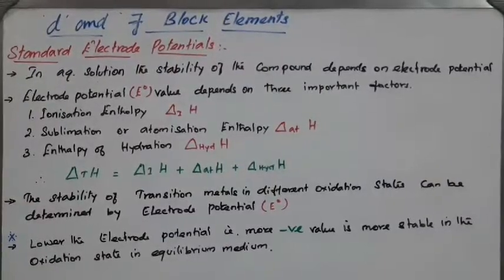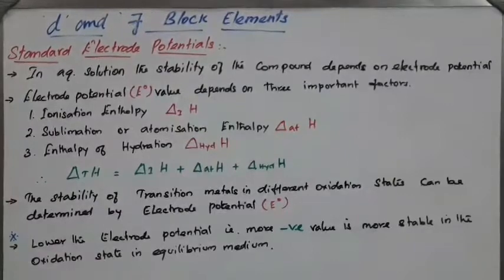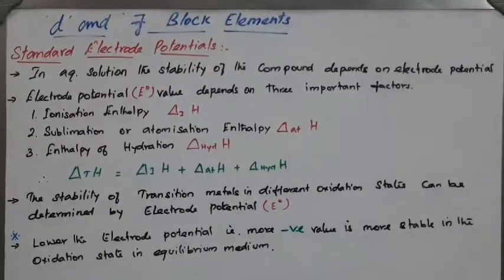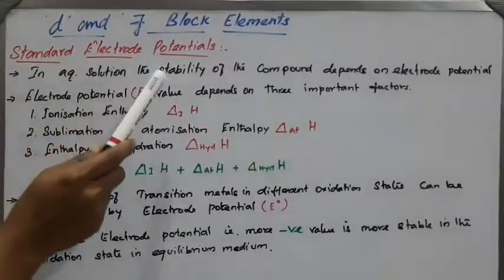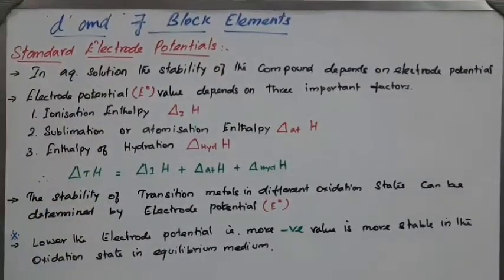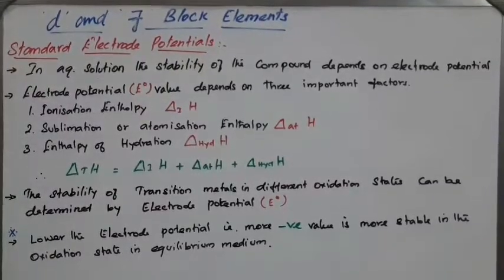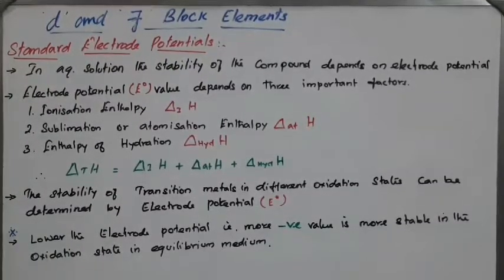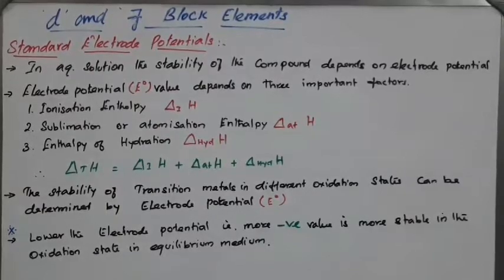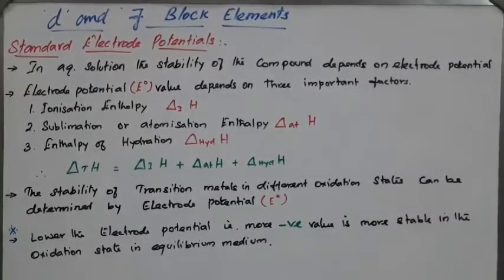Today's session we are going to see oxidation state versus electrode potential. Standard electrode potentials we already studied in the electrochemistry chapter. Those are the good oxidizing agents and good reducing agents, the metals which behave as good oxidizing agents and good reducing agents. All that, the half cell reactions, we studied in the electrochemical series.